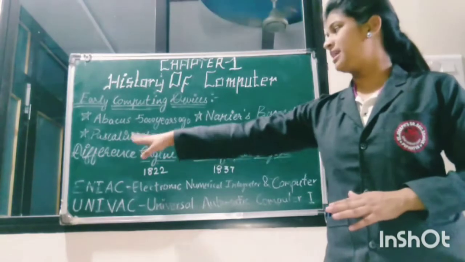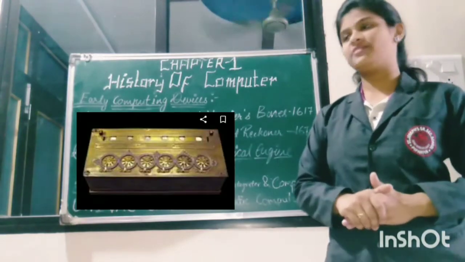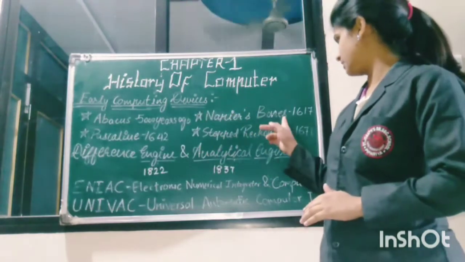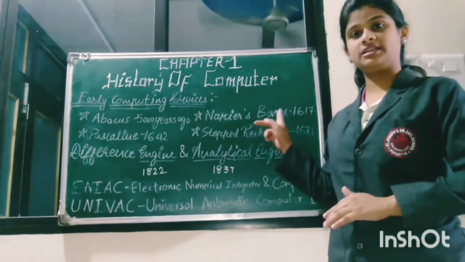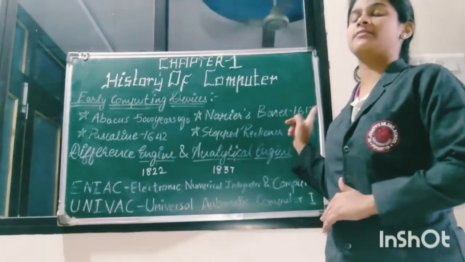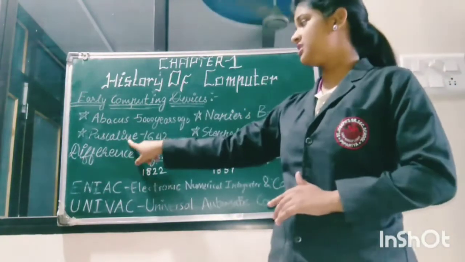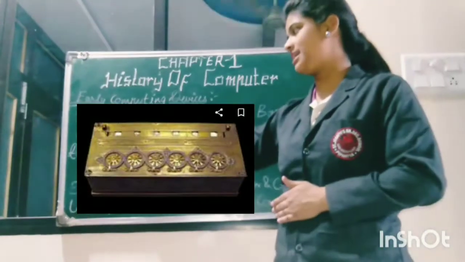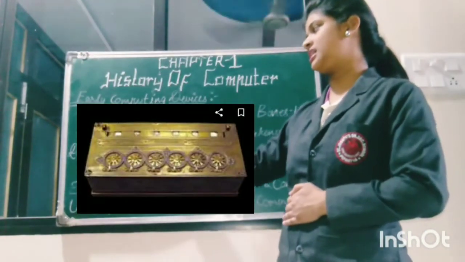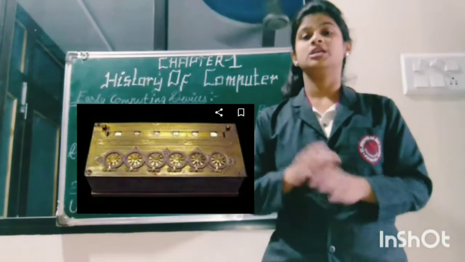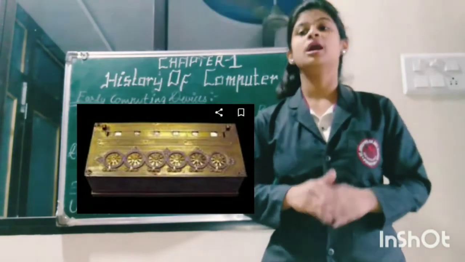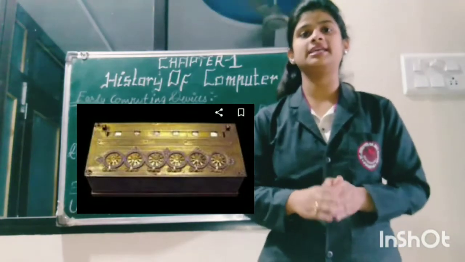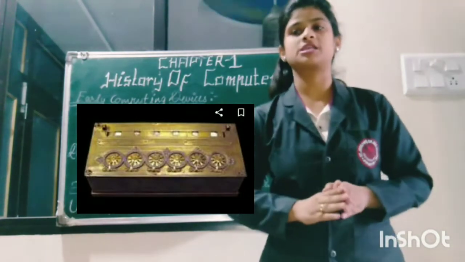Third, Pascaline. Maybe I have skipped one. Napier's bones was invented in 1617, and after 1617, this Pascaline device was invented in 1642. In 1642, Blaise Pascal invented this device for calculating addition and subtraction.